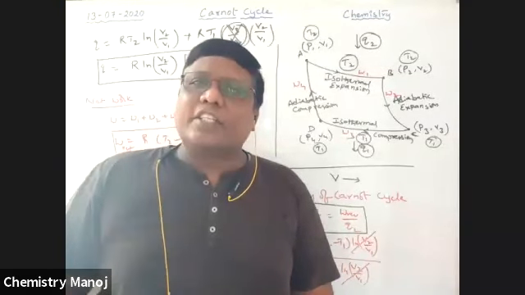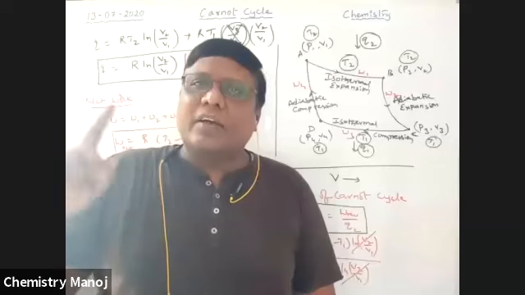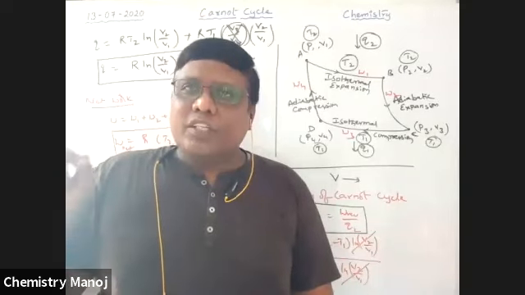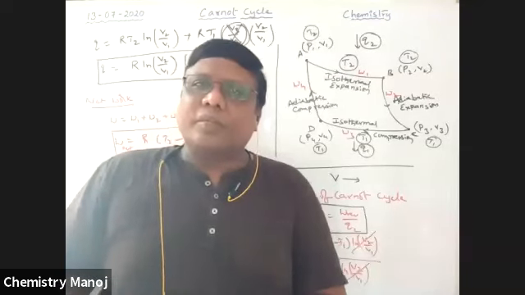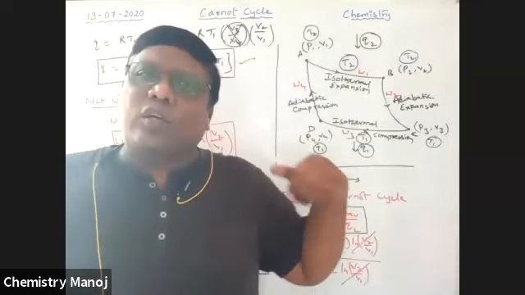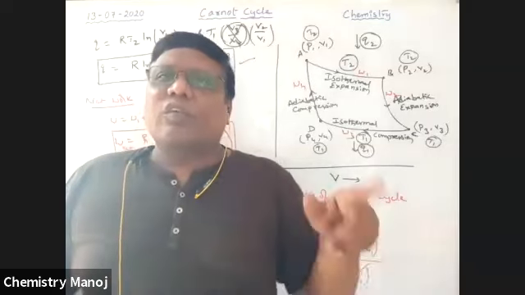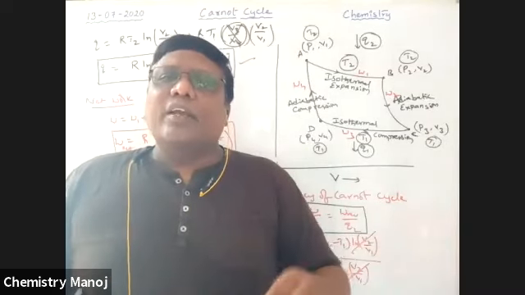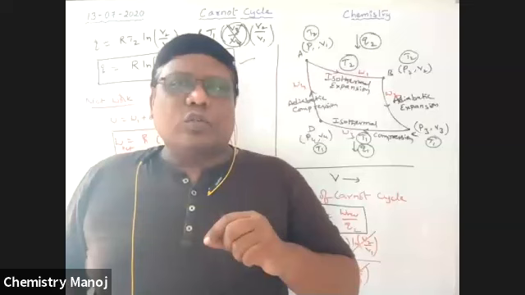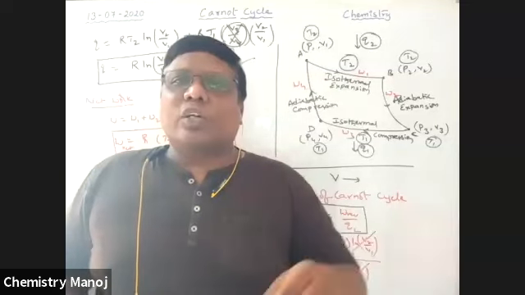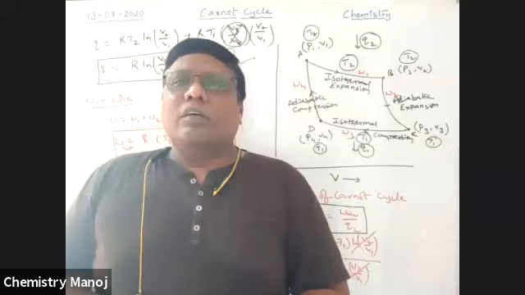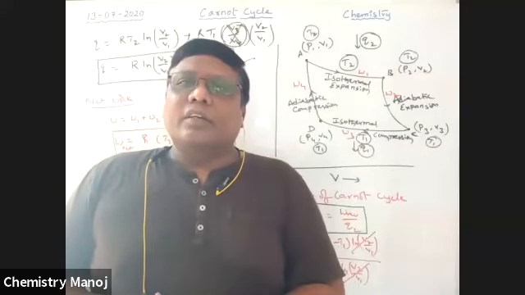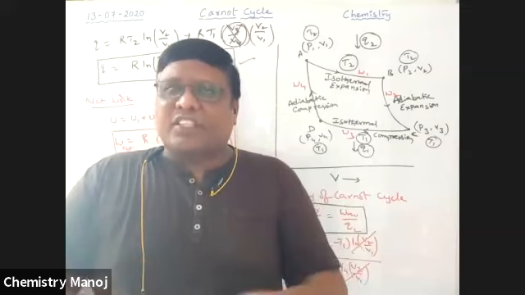Because of the energy supplied, the fan works. But due to friction and other things, some heat is also produced. If it were frictionless, the total heat supplied would be converted into work done. Actually, we expect 100%, but some heat is lost by the system because of friction and other things.